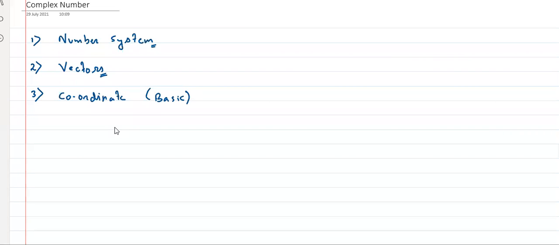Now, fourth is everyone's favorite, trigonometry. We know this also. So I guess all of you know these four things. Yes or no?